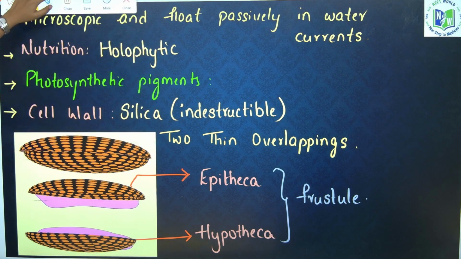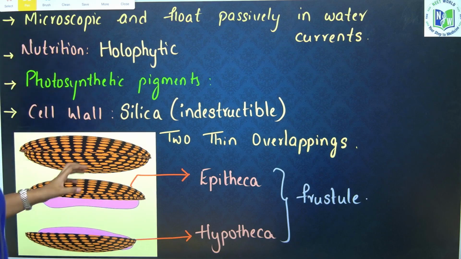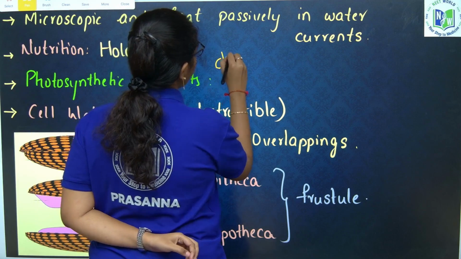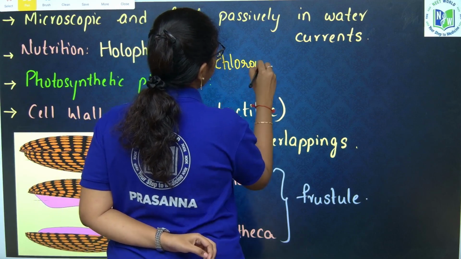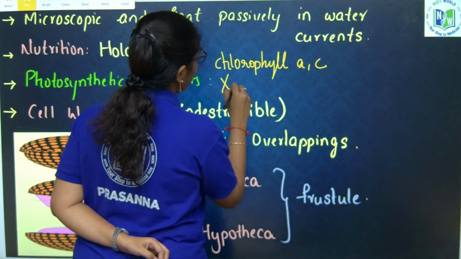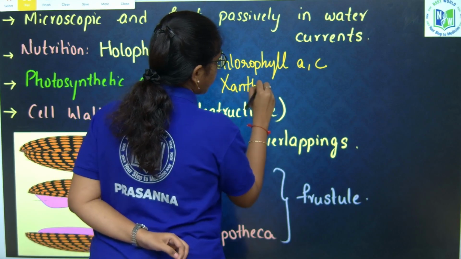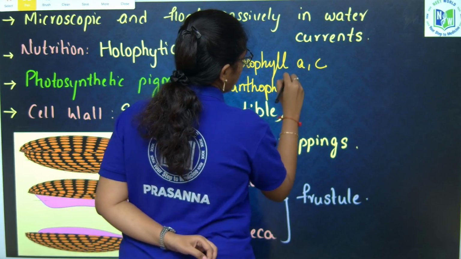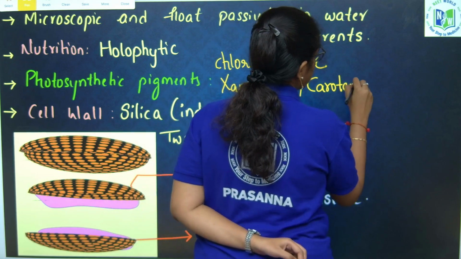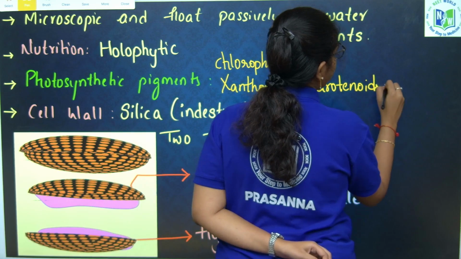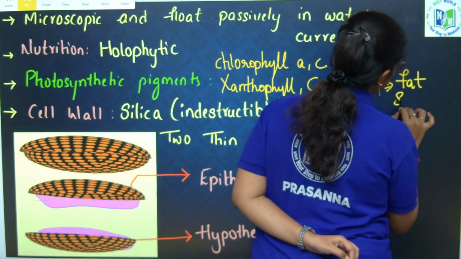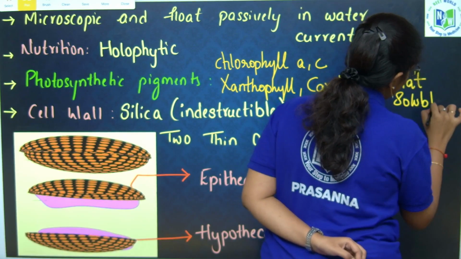It is holophytic or photosynthetic mode of nutrition because it has photosynthetic pigments like chlorophyll a, c, xanthophyll and carotenoids. Both xanthophylls and carotenoids are fat soluble pigments.